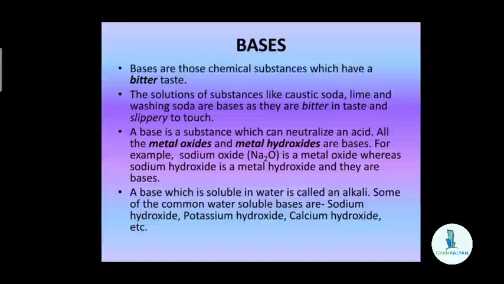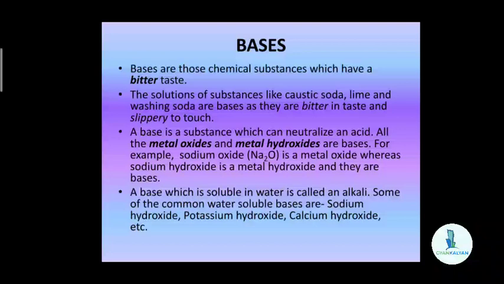Again, we have metal carbonates and metal hydrogen carbonates, which are also bases as they can neutralize the effect of acids when added to them. So we have bases such as sodium carbonate, calcium carbonate or sodium hydrogen carbonate.